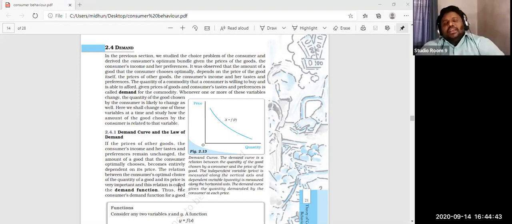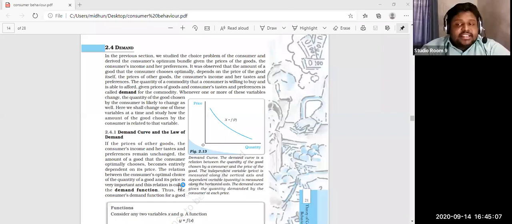So demand is always connected with the price of the commodity. The consumer will always go to purchase the product in its optimum bundle, the maximum bundle she is able to purchase.